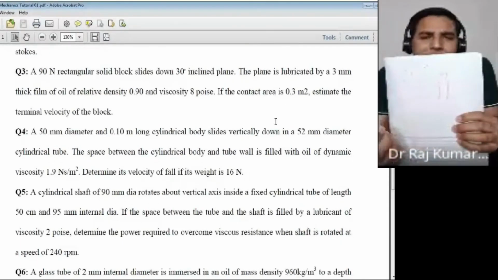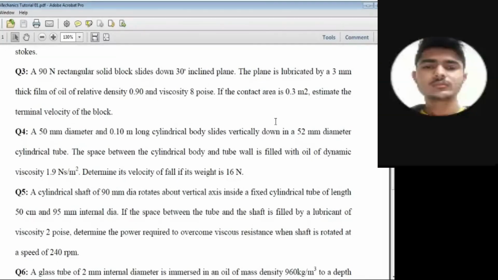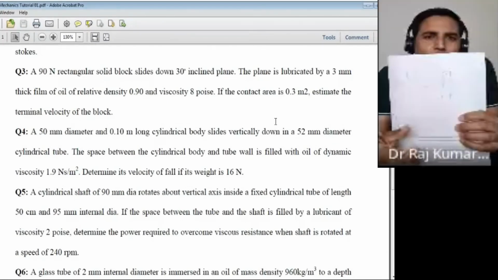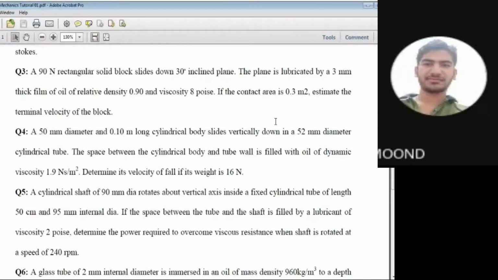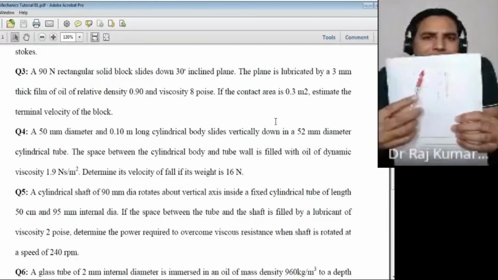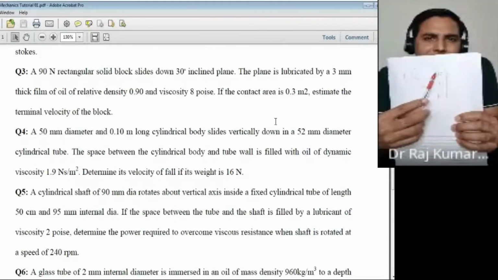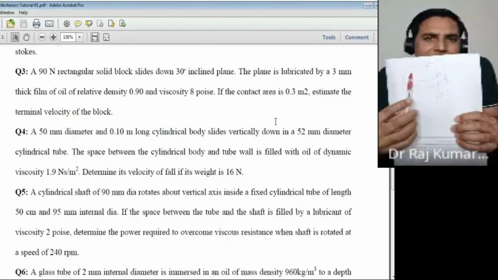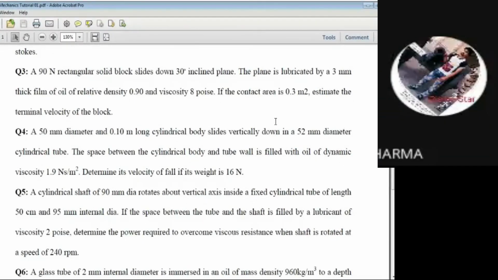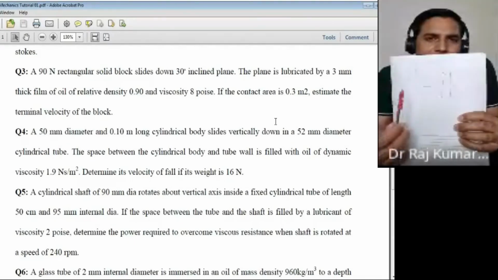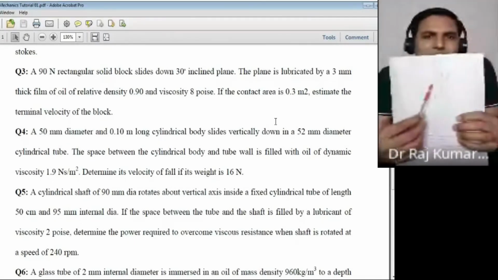And we need the area. So how much would be the area in this case? The area in contact with the fluid. How much would that be? Pi r square. No, pi r square is the cross section. This cross section is not in contact with the fluid. The surface that comes in contact with the fluid is this one, whose area is 2 pi RL. So 2 pi RL would be the area in contact with the fluid.